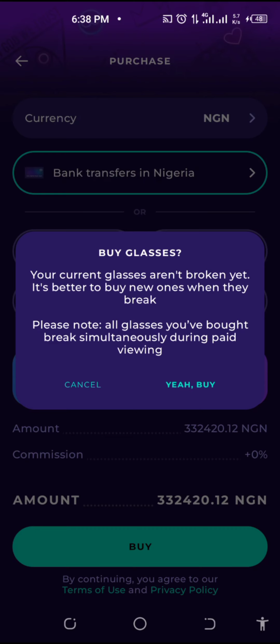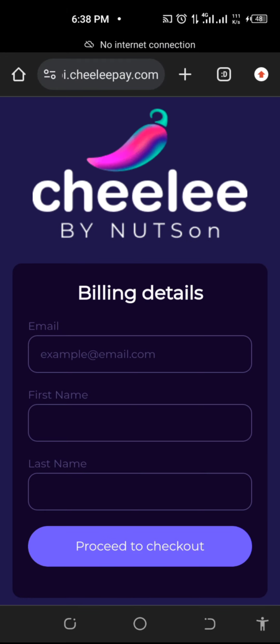I have one glass currently, but I want to buy this one. So what will happen is that the one I'm currently using will be traded. So I'll just click here, buy. When I click buy, it will take me to where to pay.